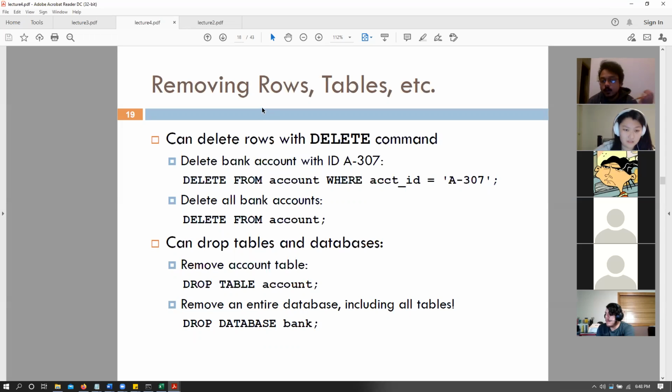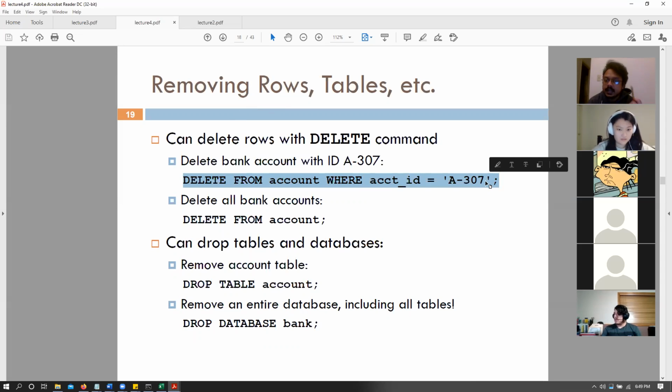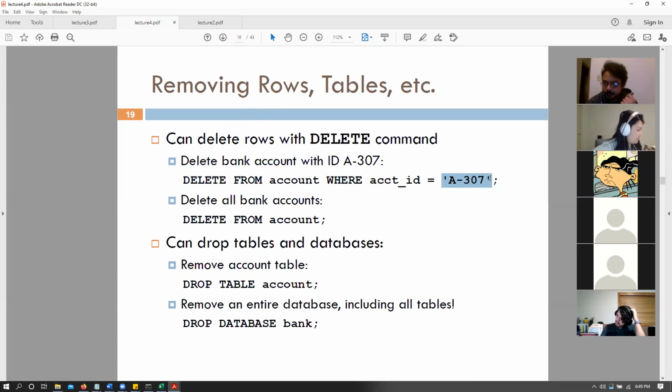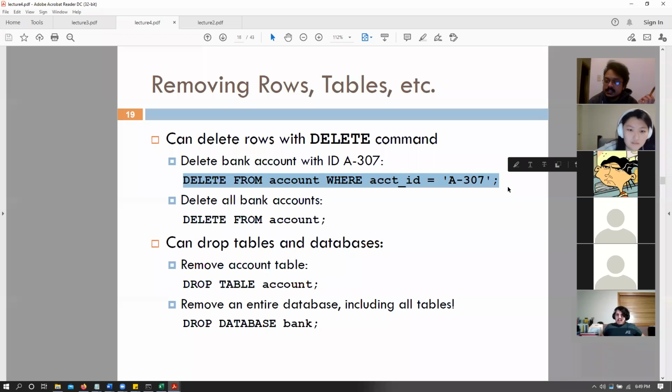Removing rows. So if we want to delete a particular row from an account or from any table, we can just say delete from account, the table name, where account ID equals this particular value. This would basically delete that particular row with that particular account ID. So in this scenario, we can all say that this delete statement would delete one particular row, right? Is my claim correct? Would this statement always delete one row? Yes or no? If yes, why? If no, why?